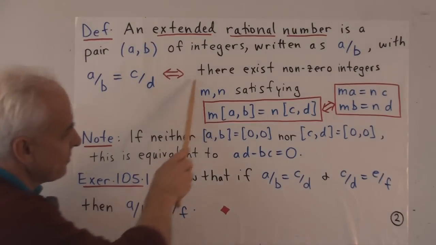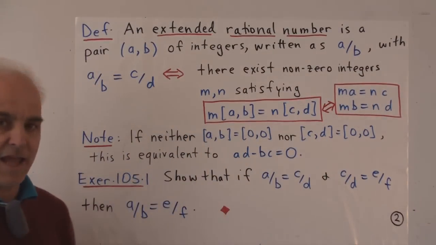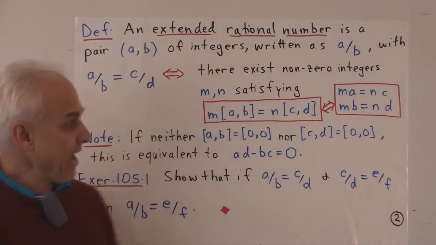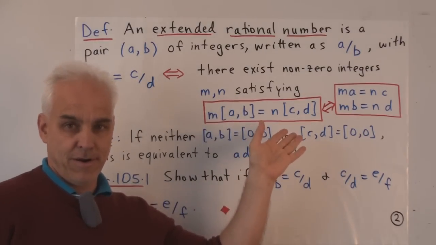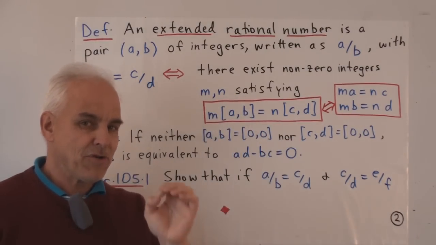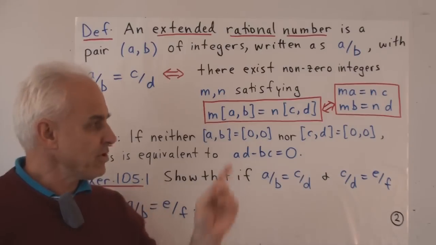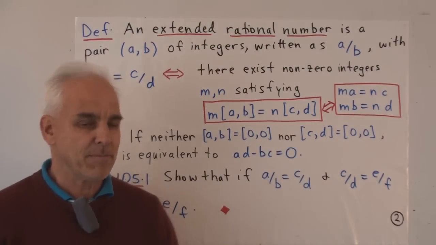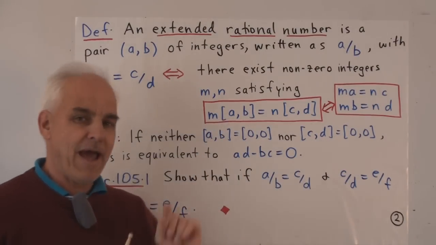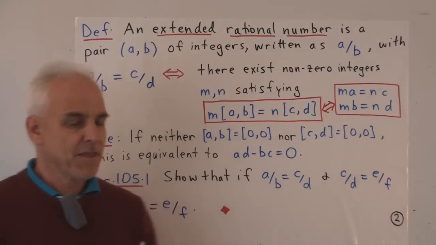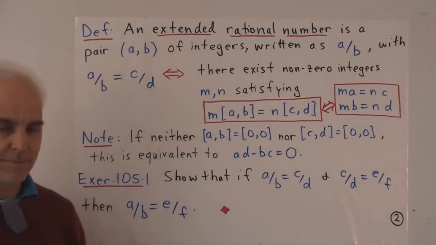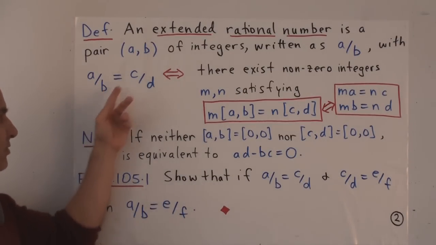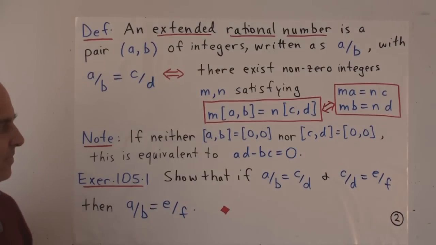Now this is not the first definition that I gave in my last talk. I had another definition which was a little bit wordier and which turned out not to be such a good one. A perceptive viewer noticed that that definition that I wrote down had a slight problem. The problem was that, according to that definition, 0 over 0 is not equal to 0 over 0. Okay? We do want 0 over 0 to equal 0 over 0.